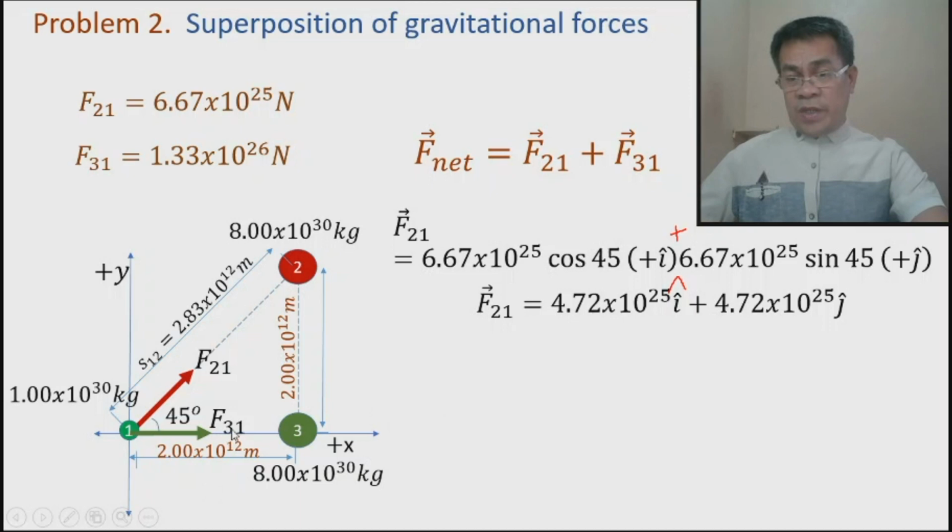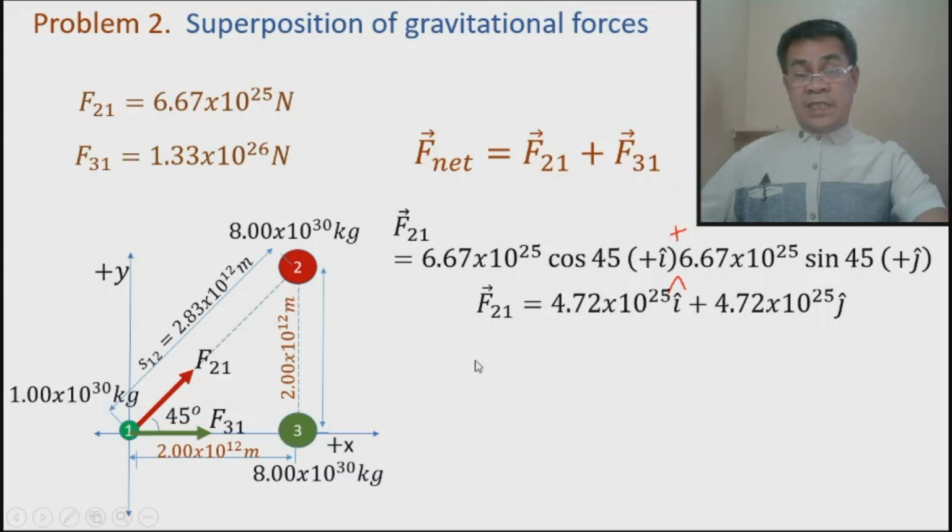So then next, we have to express again the force that 3 exerts on 1 in terms of its unit vector. But take note, be careful. This is directly towards x, towards positive x. So therefore, there is no component along y, unlike the force that 2 exerts on 1, where we have the component of x and component of y. So the force that 3 exerts on 1 has no component along y.